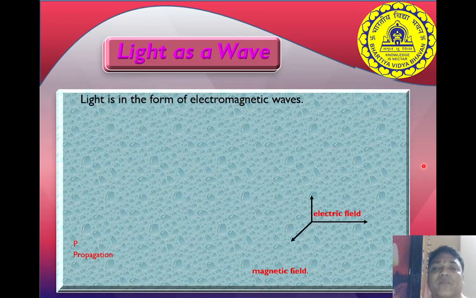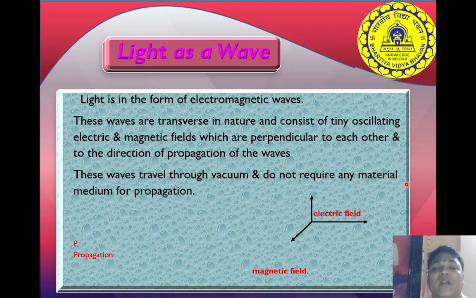Light as a wave. Light is in the form of an electromagnetic wave. It has electric field and magnetic field both. These waves are traveling in nature and consist of what? Electric and magnetic fields, which are perpendicular to each other and to the direction of propagation. In the figure you can see the electric field, the magnetic field, and the direction of propagation to the right side. Above is the electric field and downside the magnetic field. So they all are perpendicular to each other.